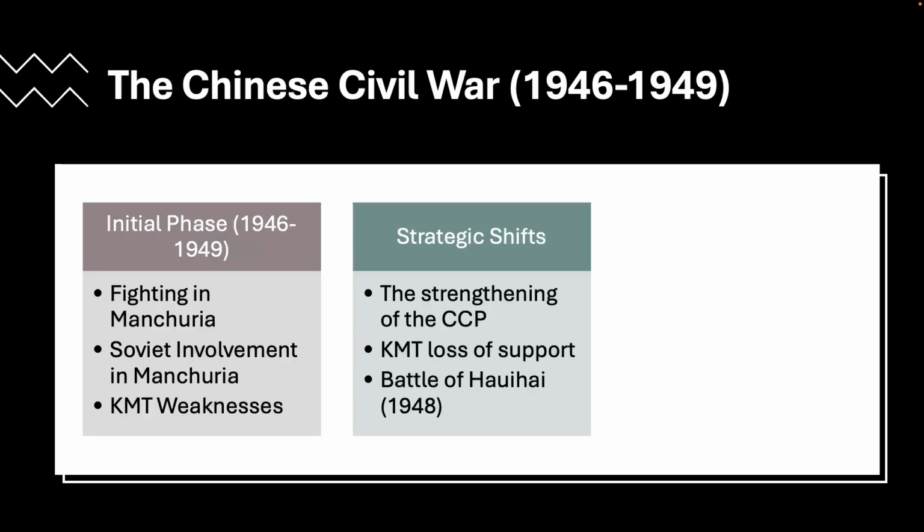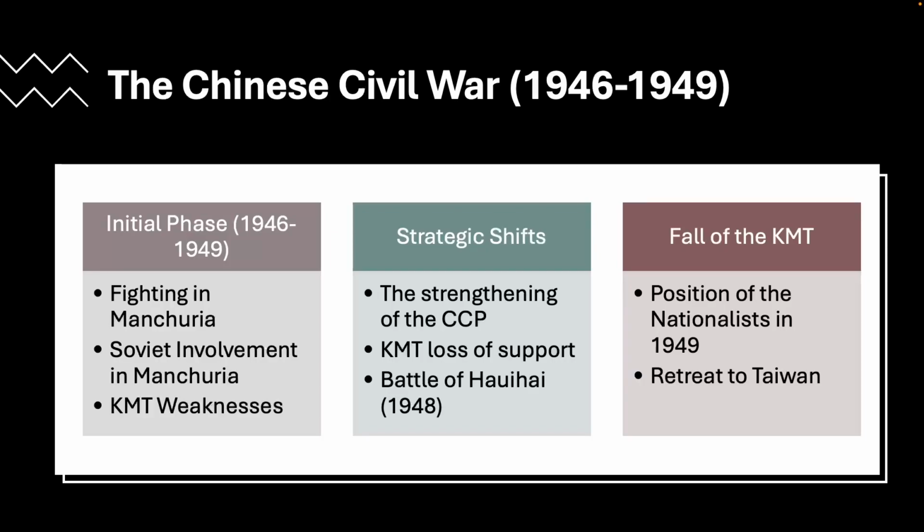to build strong alliances. One of the most decisive battles of the war was the Battle of Huaihai in 1948. It was here that the KMT suffered quite a significant defeat, with hundreds of thousands of soldiers either being killed or captured. The battle is often seen as the major turning point in the war, although you could argue that the events that led up to this battle were just as important, because it clearly showed signs that there was going to be a major shift in favour of the CCP.